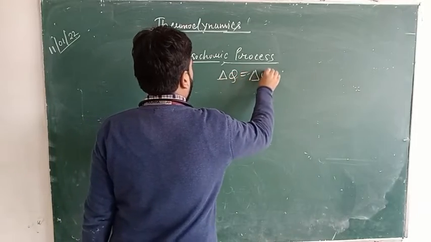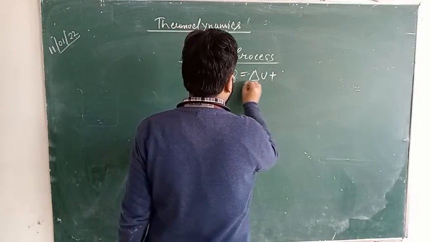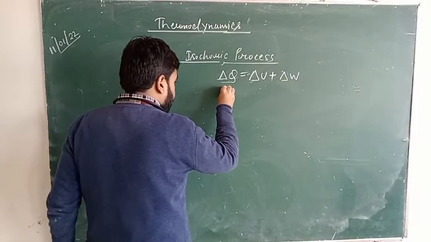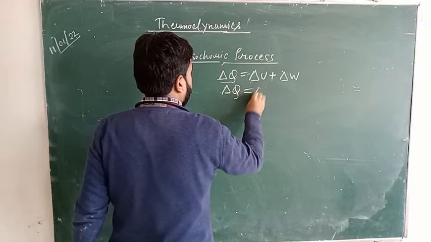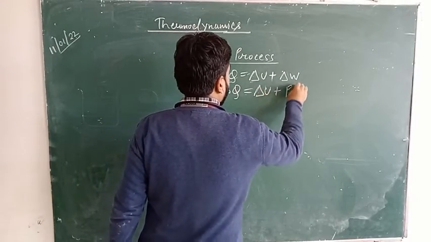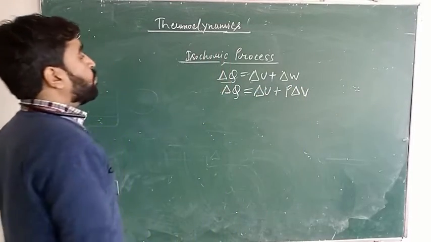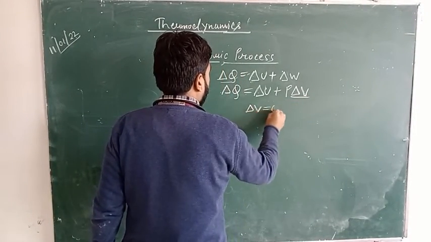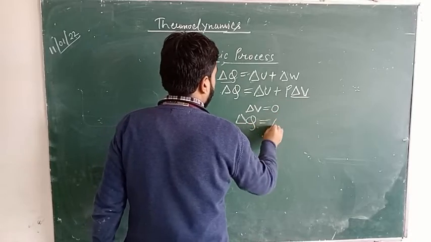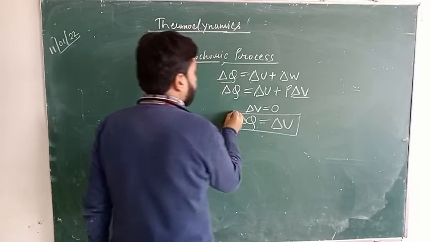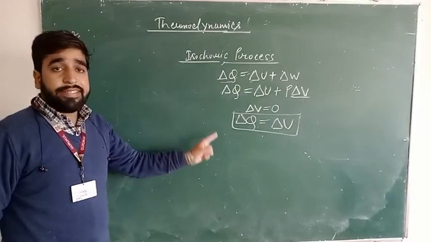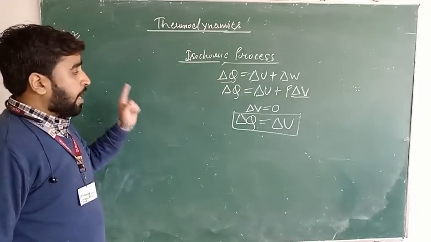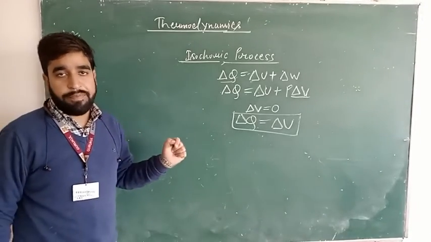Now, if we come to the first law of thermodynamics, del Q is equal to del U plus del W. The meaning of this statement is del Q is equal to del U plus P del V. Now, if there is no change in the volume, that means del V will be equal to 0. So del Q is equal to del U. All heat given to the system will be used to increase the internal energy of the system. That is the first law of thermodynamics for this process.